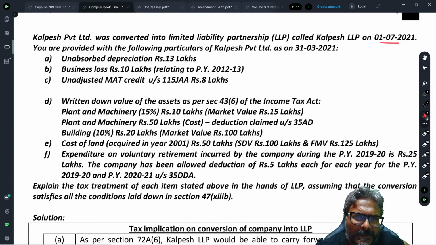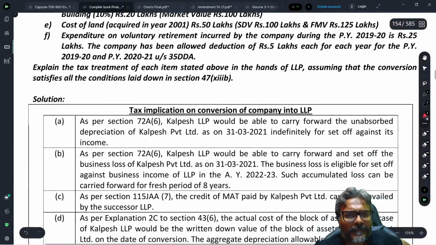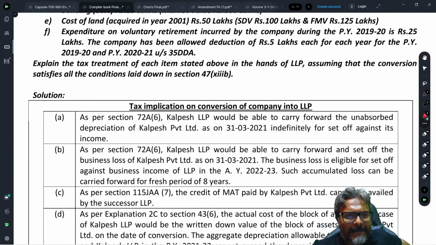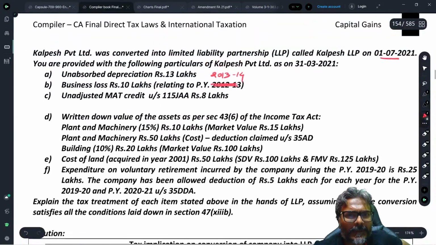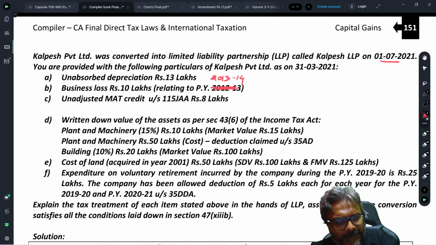This has to be within the time limit, students, because otherwise it has lapsed. It would already lapse. So the loss relating to previous year 13-14.